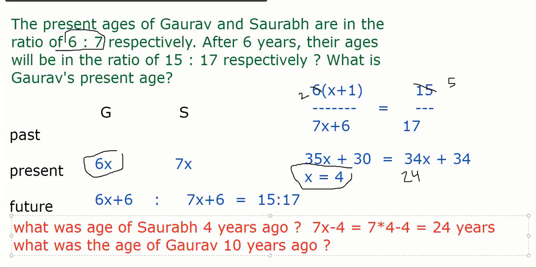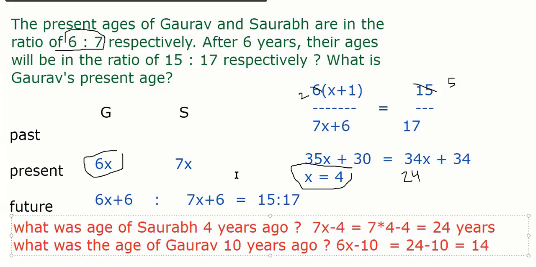Mani Pritam, what's the answer and why? Correct. Age of Gaurav 10 years ago: currently it is 6x, so 10 years ago is 6x minus 10. So 6 into 4 is 24, 24 minus 10, 14.